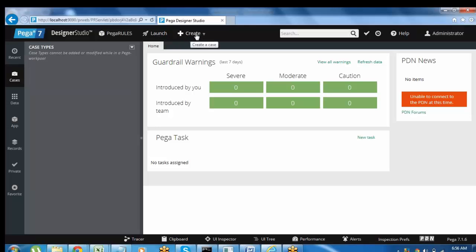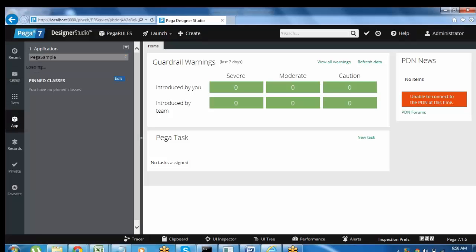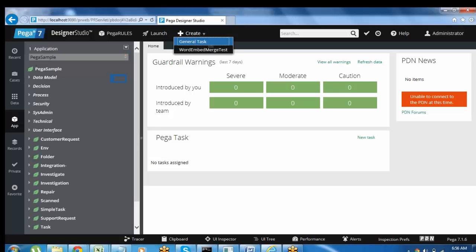And what the create option does is, the create option can be used to run your application. If you want to run the total application, see, you will be designing a few things in the application, right? If you want to run the total application, go to the create option. This is the default one, but when you create your own application you can see your application name. So from the create option we can run the application. So that is about the create option.